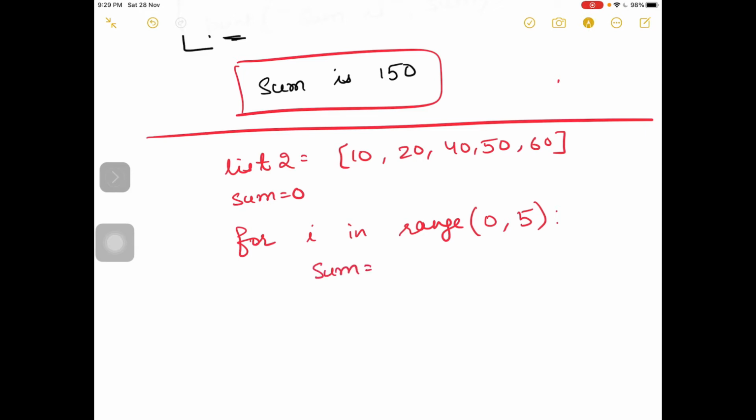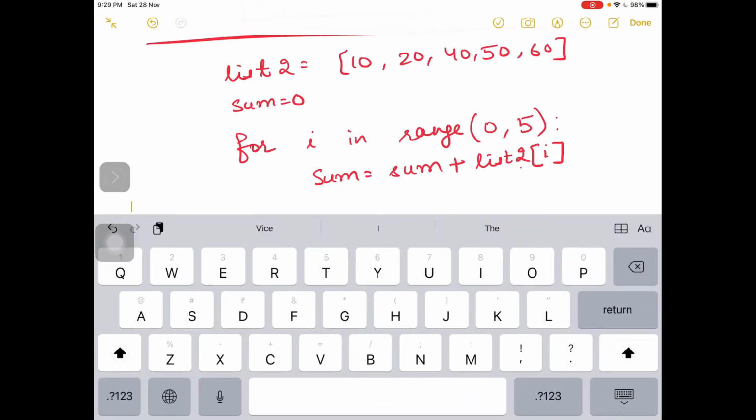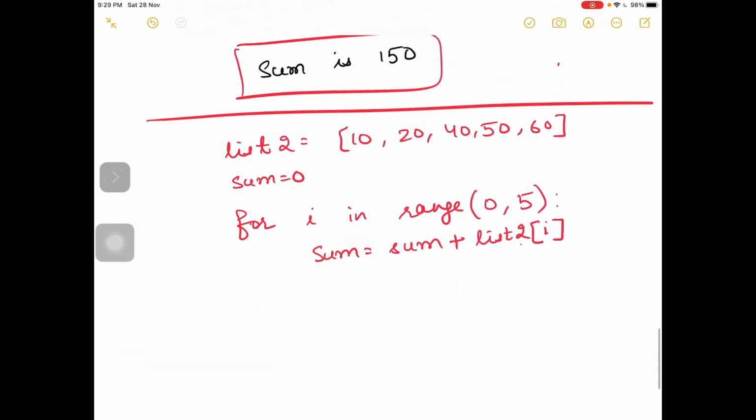Sum equal to sum plus, now what will we add here? list 2 of i, that is, the element at the index position of list 2. Initially i will be 0, meaning 10. Next time i will be 1, then i will be 2, then 3, then 4.